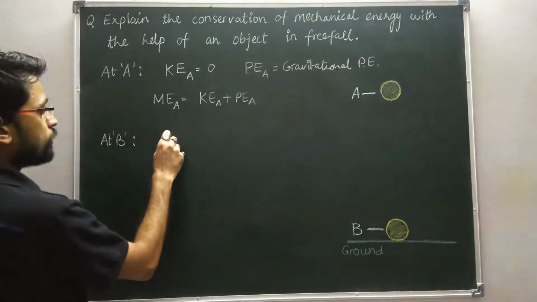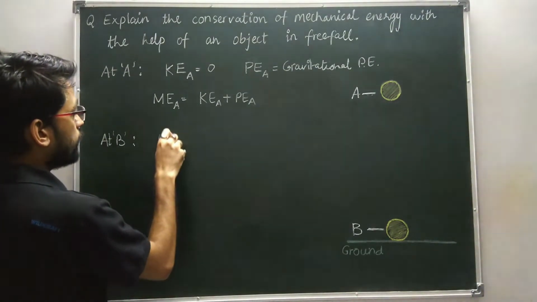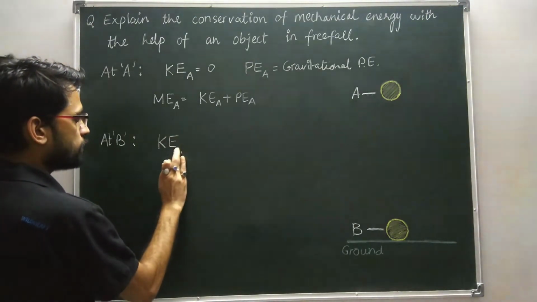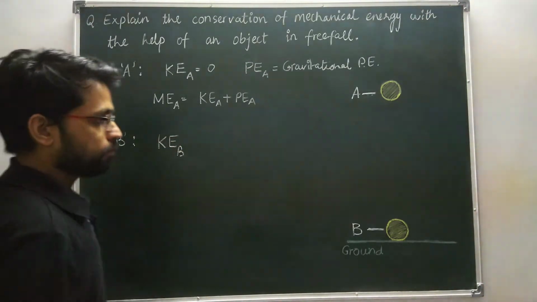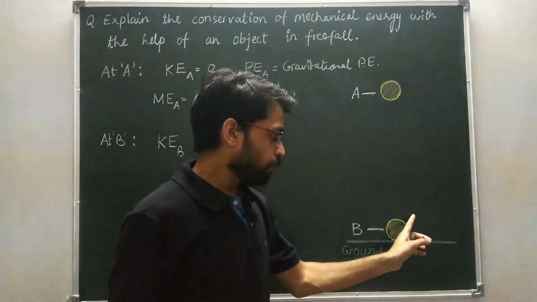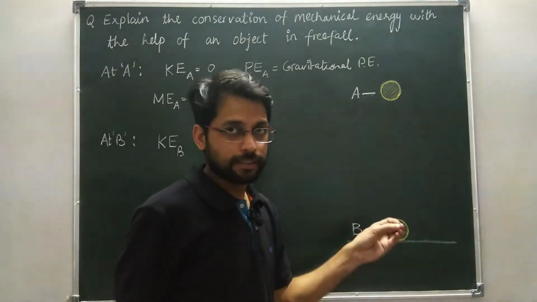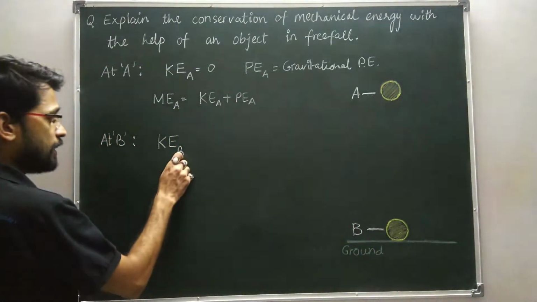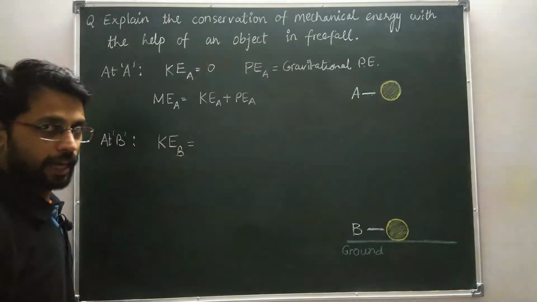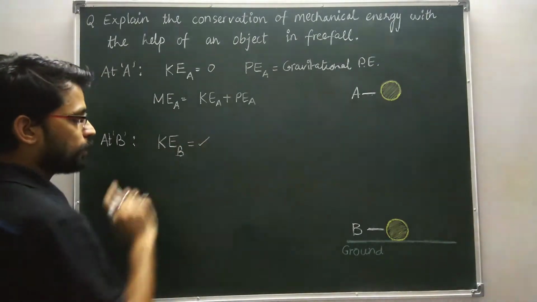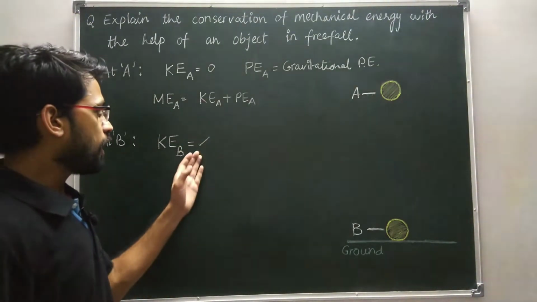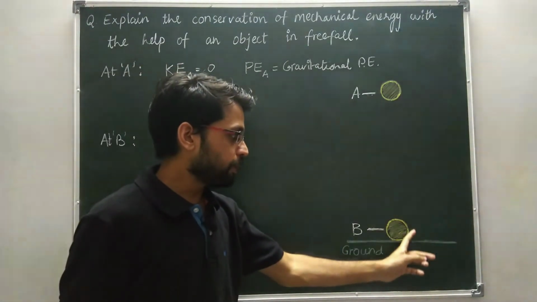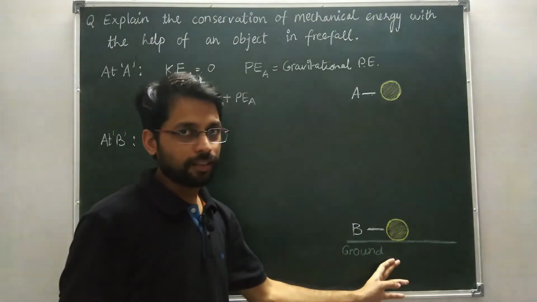At point B the ball possesses some kinetic energy, because the ball hits the ground with some speed. It is given by half mv square, where m is the mass of the ball and v is the speed with which the ball hits the ground.